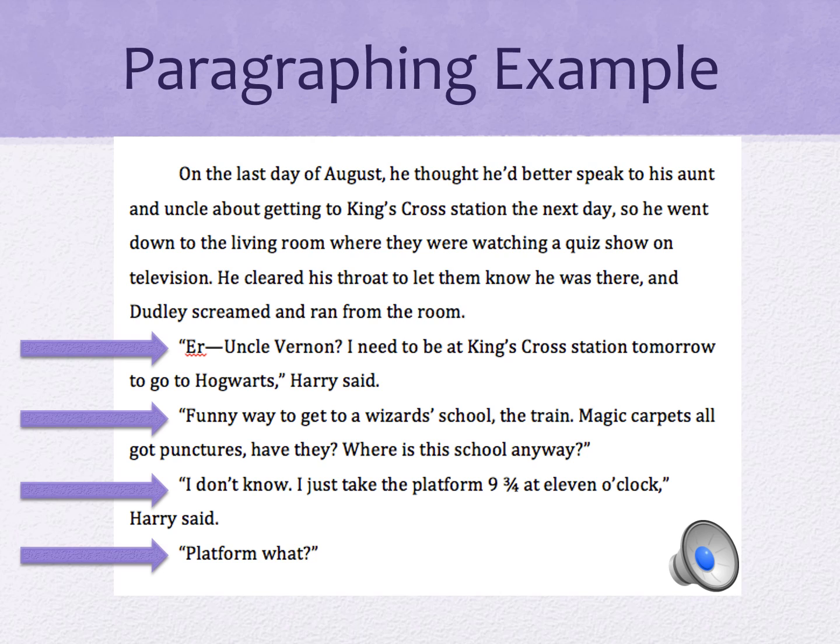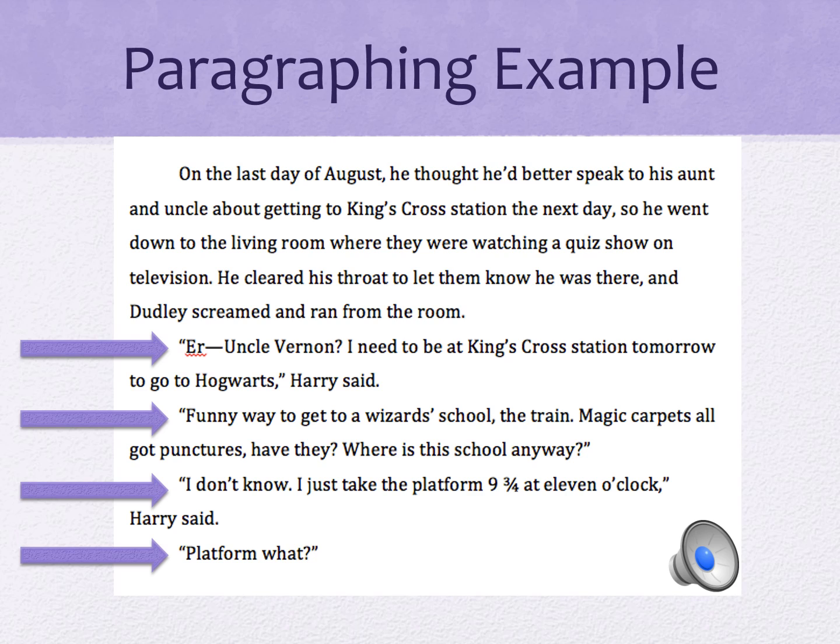In this dialogue, we have Harry and his uncle Vernon. They are having a conversation. When Harry starts talking, where that first arrow is, we have to hit enter, then tab over to show that our dialogue is starting. So all dialogue will be indented. You will also notice that the first letter of the dialogue is also capitalized. If we look at our second arrow, our speaker has changed. Harry's talking first, and then the speaker changes to Uncle Vernon. Since our speaker is changing, we need to hit enter and tab to show that our speaker has changed.